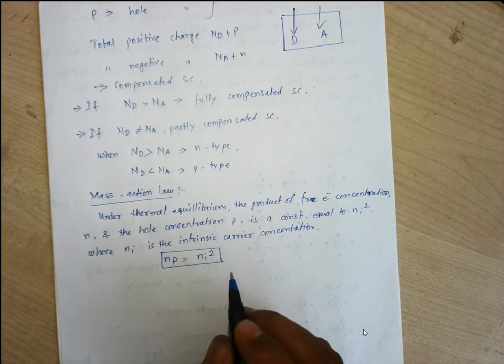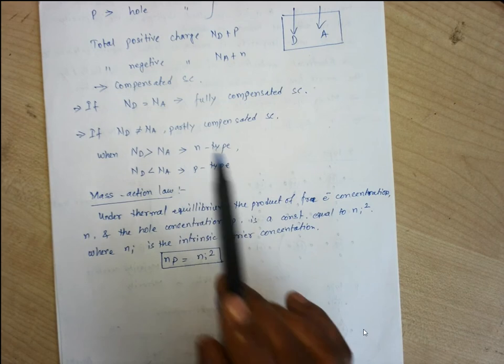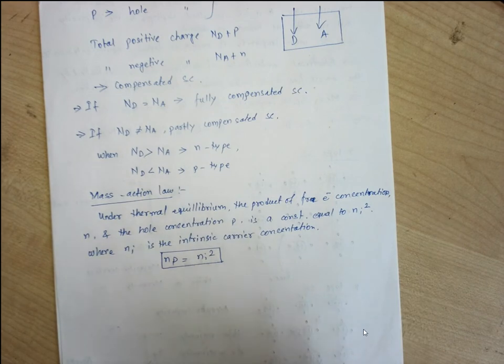And if P is increased due to the addition of acceptor atoms Na, then N will decrease to keep the constant value of Ni square. Clear up to this? Any doubt?